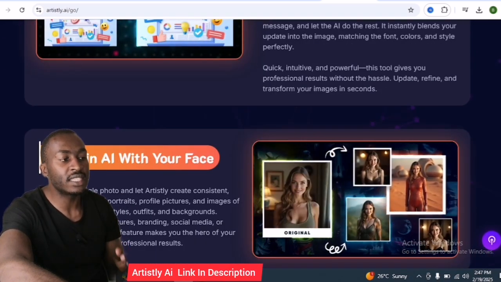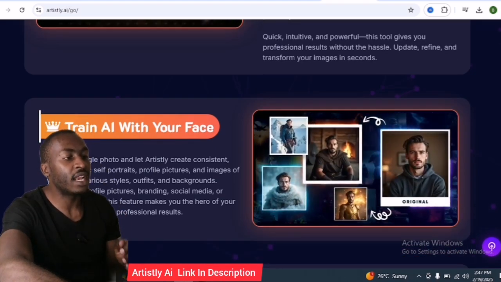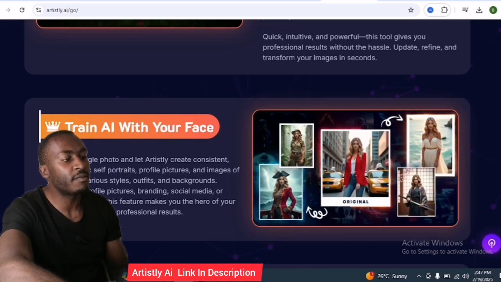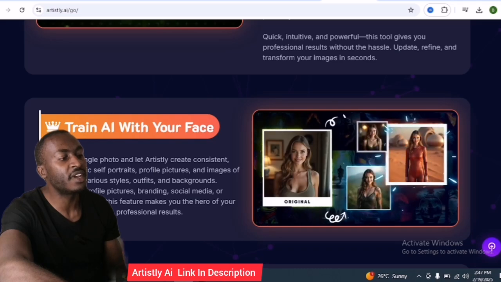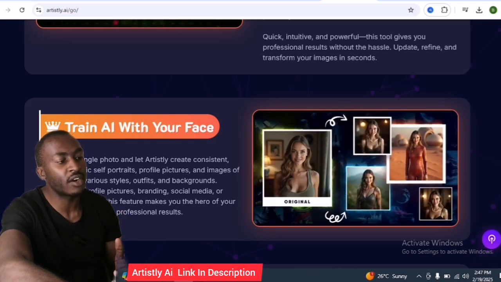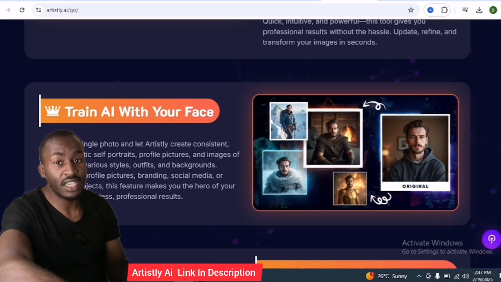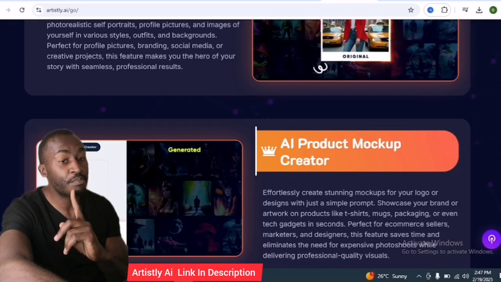And also you can train AI with your face. Upload a single photo and let Artistly create consistent photorealistic self-portrait profile pictures and images of yourself in various styles, outfits and backgrounds. You see, this is not available in Midjourney and it's just a one-time payment.